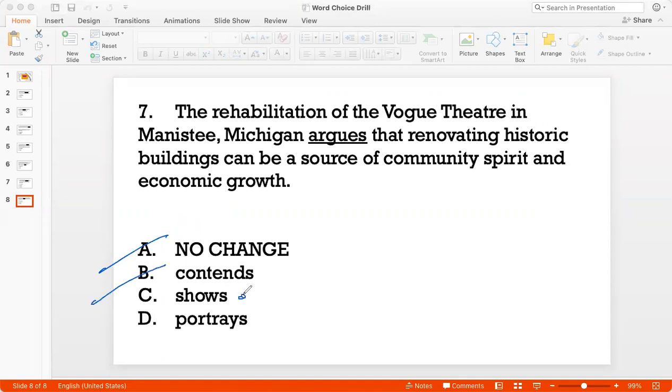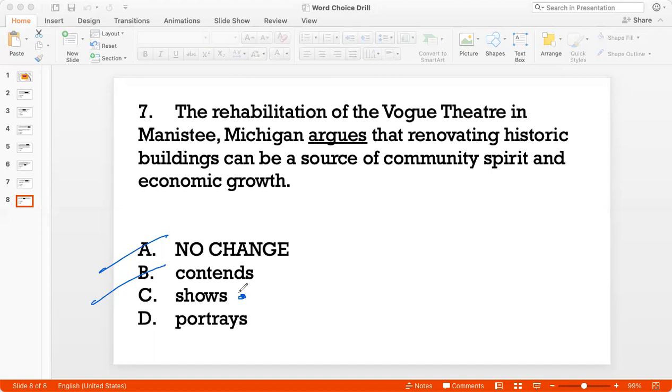Okay, show is actually the best answer. I've been using that word to explain the sentence. The rehabilitation of this theater shows that renovating historic buildings is a good idea. So I like shows. And portray is not used in this context.